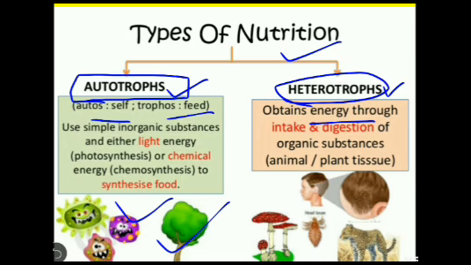Heterotrophs are also known as consumers because they consume already prepared organic food.